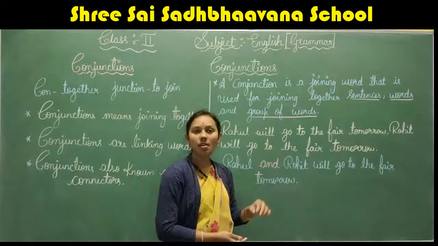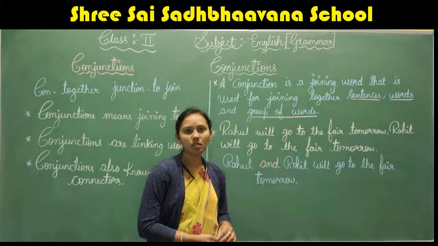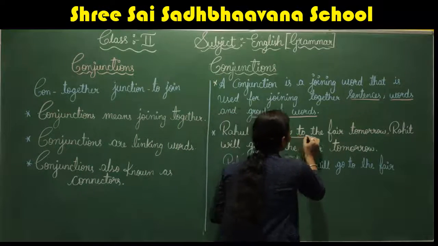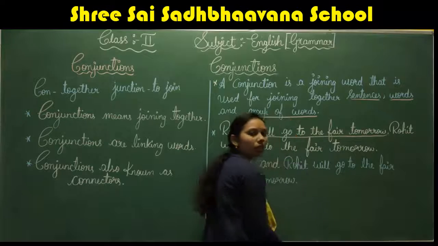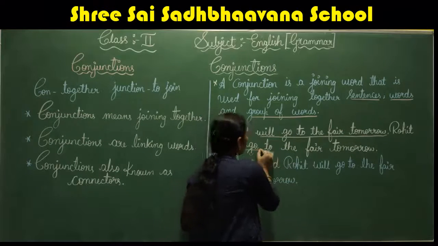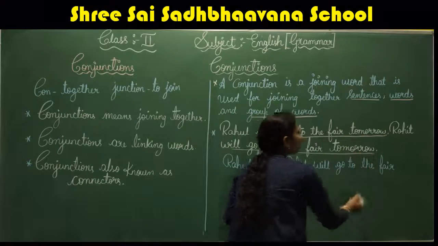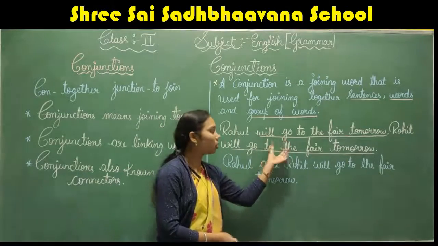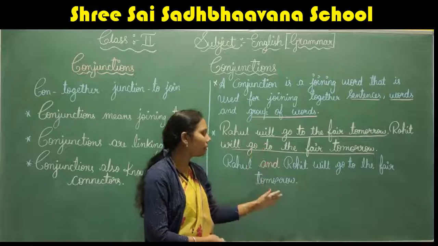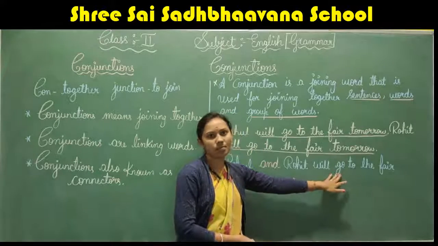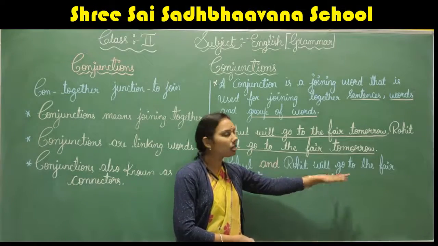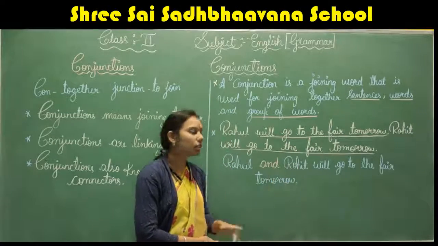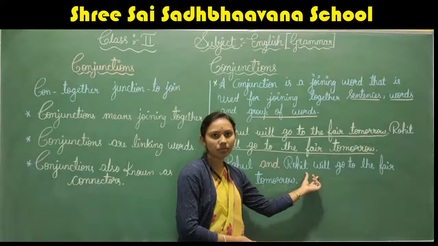In both the sentences, we have taken the common part, will go to the fair tomorrow, and we have written it once. Right, children?